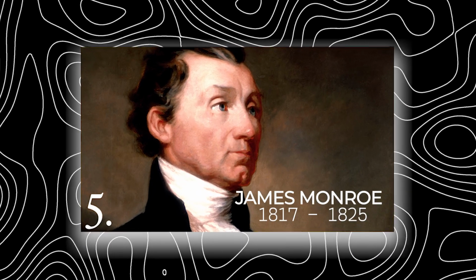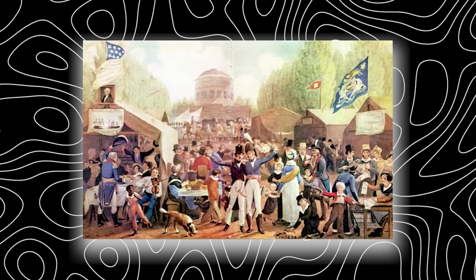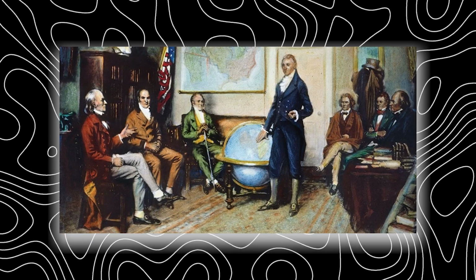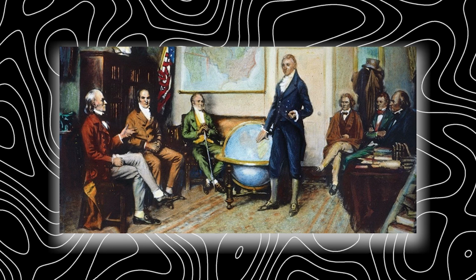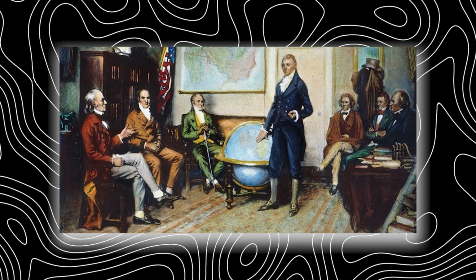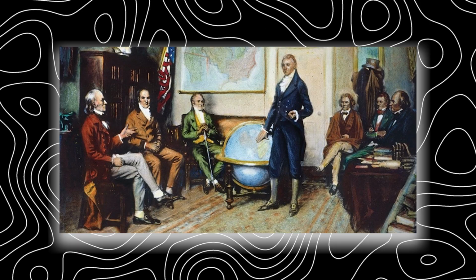The fifth president, James Monroe, took office during what is known as the Era of Good Feelings. He helped expand the American territory through the Treaty of Annapolis with Spain, giving us the Florida region and resolving the border dispute with Spain.